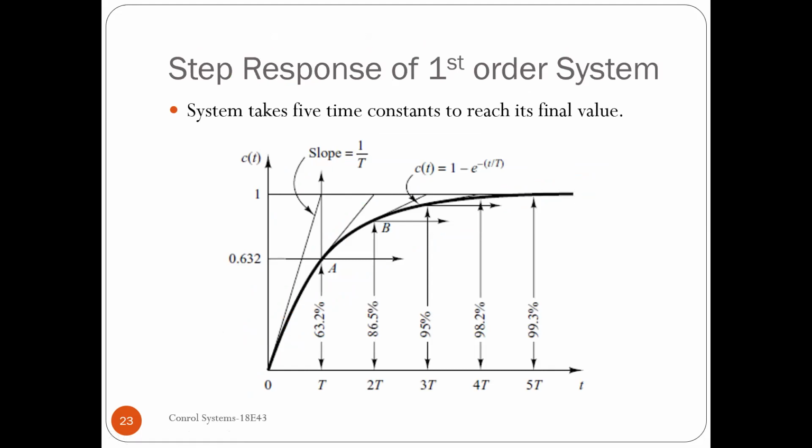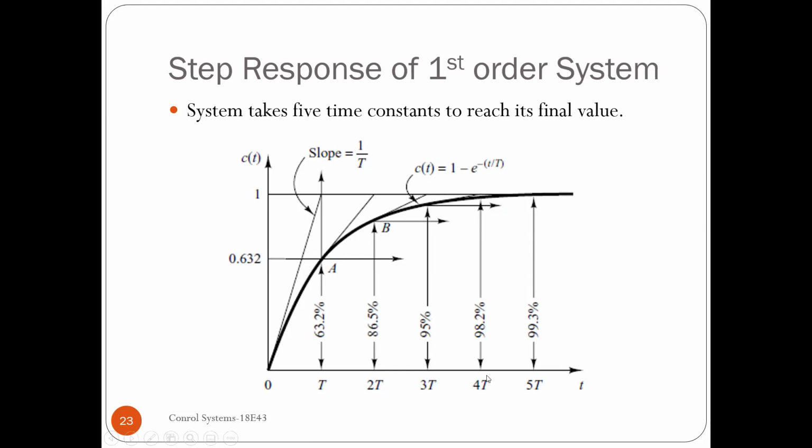Okay, so we have 5 major time observation points in the response. One is for time t equal to capital T, that is when time t is equal to the time constant, the output is reaching 63.2%. When time t reaches twice the time constant, it is 86.5%. If time reaches thrice the time constant, it is 95%.